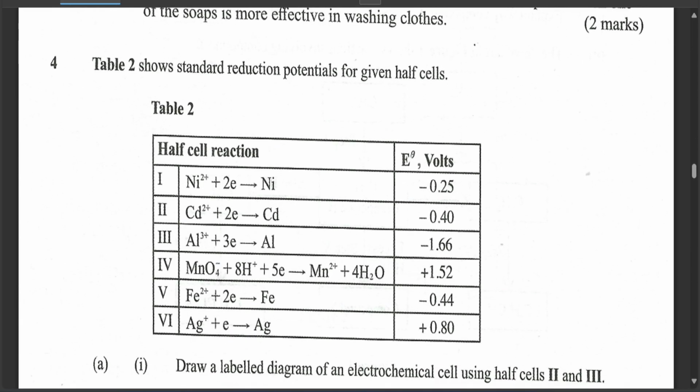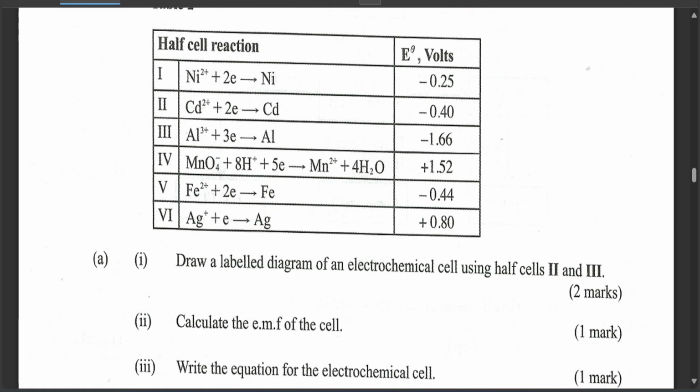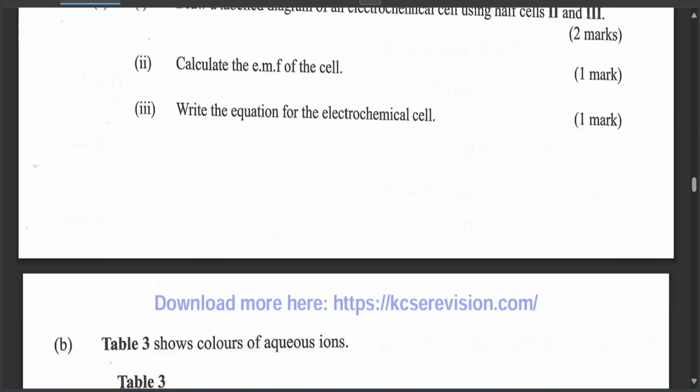Then we have question 4. It includes electrolysis, and we also include radioactivity. It's mostly about electricity, the EMF and so on.